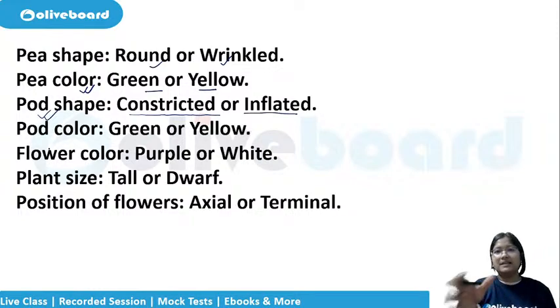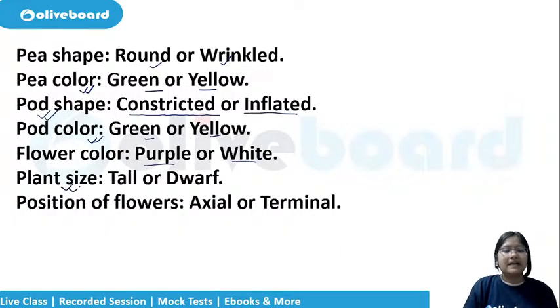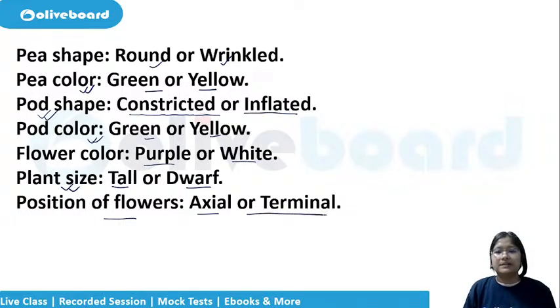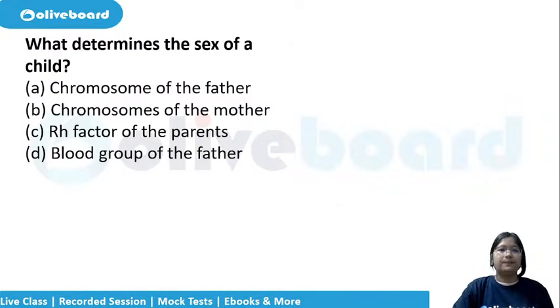This diagram is there in NCERT as well. When we do the NCERT series, you will see the diagram, the image is given, a chart is given. Then the pod color can be yellow or green. The flower can be purple or white. The size of the plant can be tall or dwarf. And the position of the flowers can be axial or terminal. What is our requirement here is, please remember this flower of the color purple or white. This was asked once, that's why.